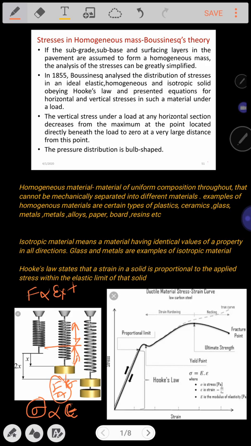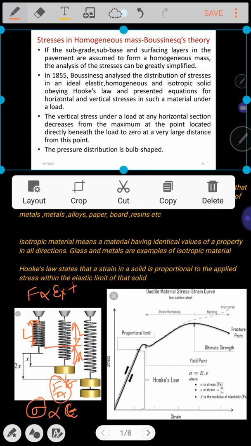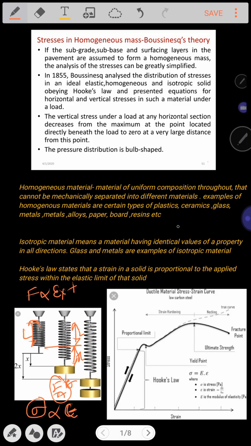What is this? This is X, this is L. We have considered this to be L here. So what is the change in length to its original length? That is nothing but the strain. The ratio of change in length to its original length can be called as strain. So I'm going to call this strain delta L divided by L.